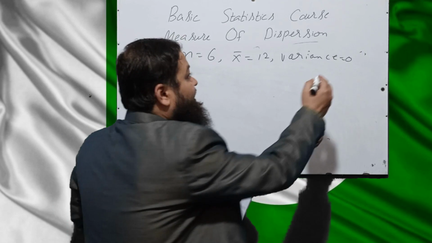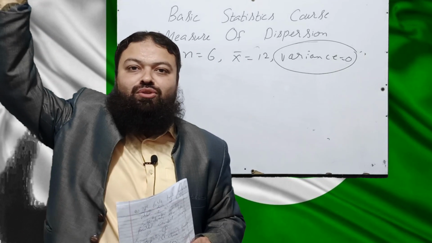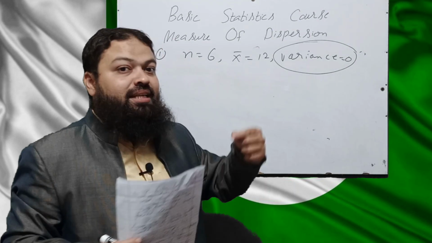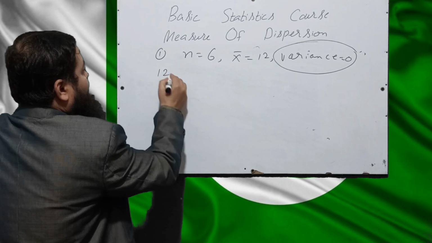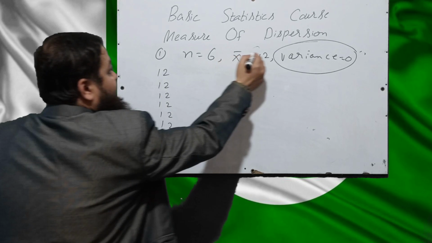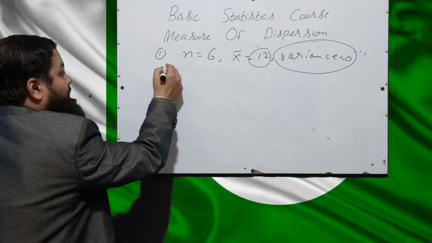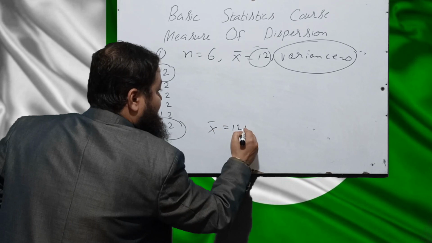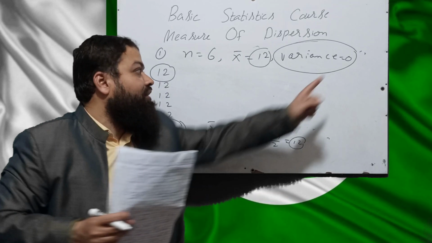Dear students, variance is equal to 0 means there is no variation in the data. All the values of x are same, and they are asking to find out the mean and variance of first and last number. For example, if I say there are 6 numbers, all the numbers are equal to 12, it means x bar is 12 and there is no variation, variance is 0. And if you want to find out the mean of the first and the last number, x bar 12 plus 12 over 2, 24 over 2, that will be 12, and variance will also be 0.